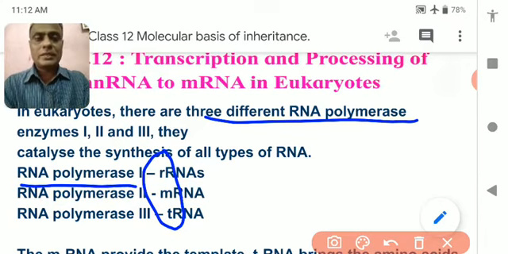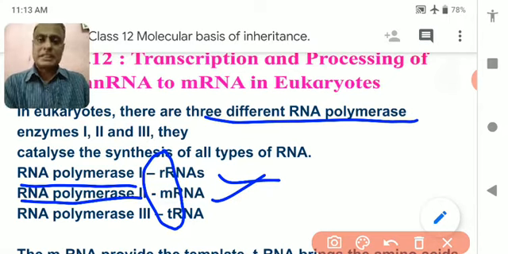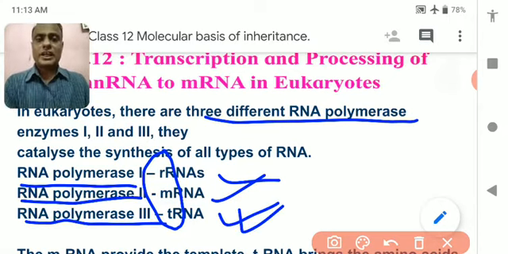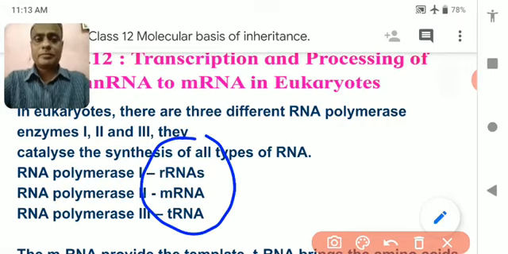Polymerase 1 helps in formation of rRNA, or ribosomal RNA. Polymerase 2 helps in formation of mRNA, messenger RNA, and polymerase 3 helps in formation of transfer RNA or tRNA. These three kinds of RNA polymerase help in the formation of three kinds of RNA: rRNA, mRNA, and tRNA.